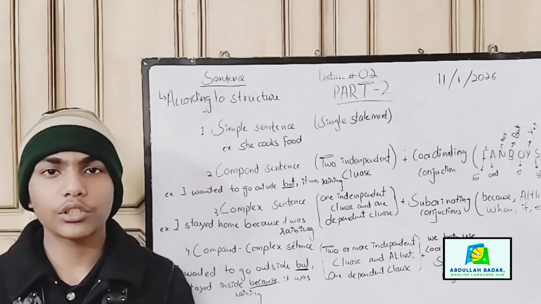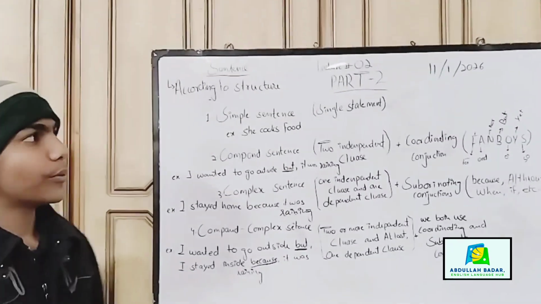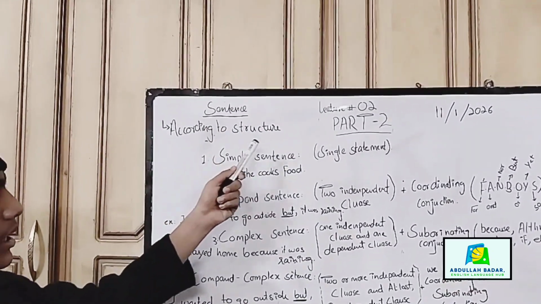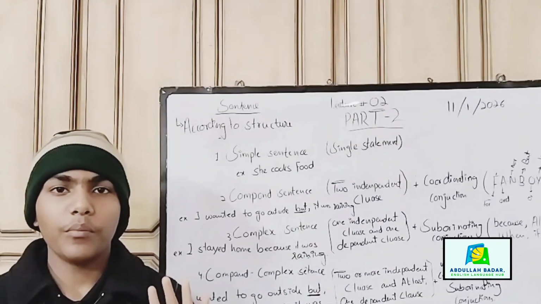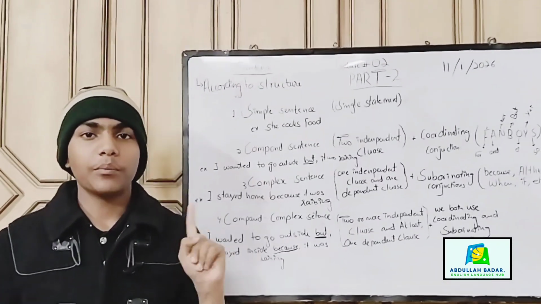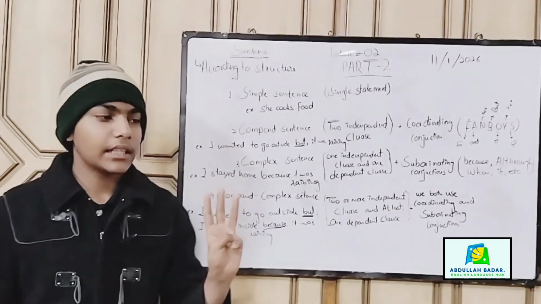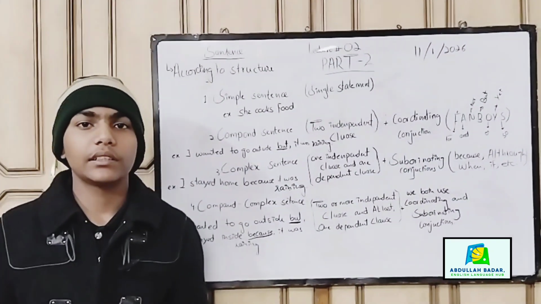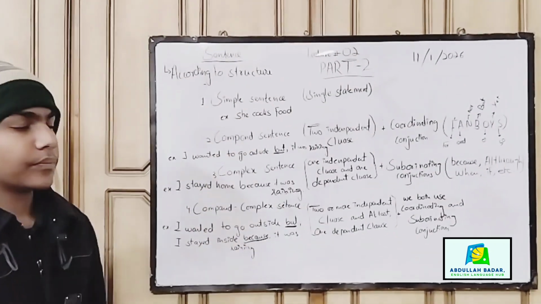It is a great privilege to be here and present a topic among you. My topic is Sentence According to Structure. We will study part 2. In part 2, we have 4 main categories. First, simple sentence, compound sentence, complex sentence, and the last one, compound complex sentence. First, let's begin with the simple sentence.